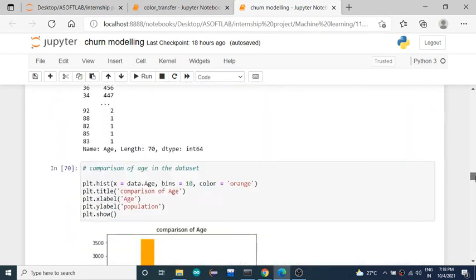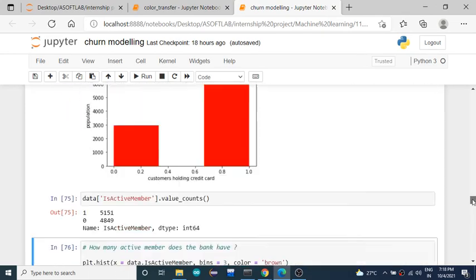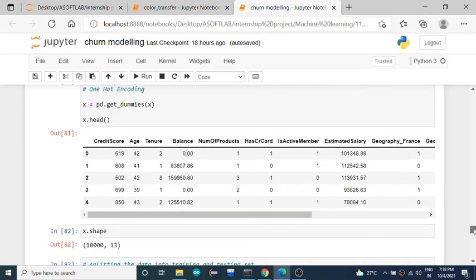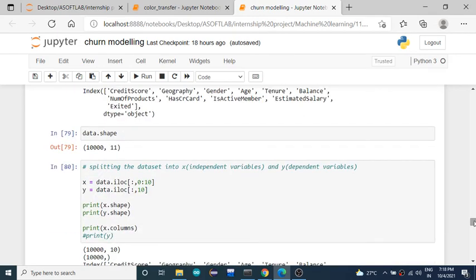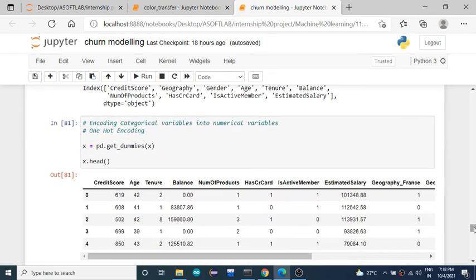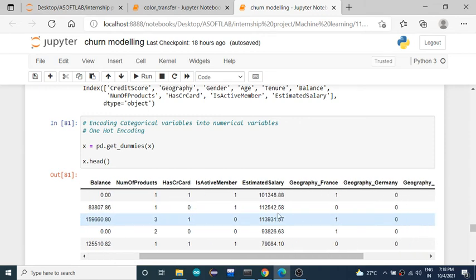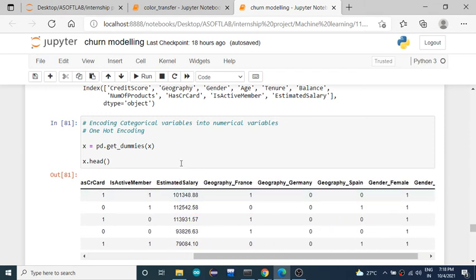To convert categorical data into numerical data, we have different ways. We can make use of label encoding, one-hot encoding, or else directly we can use the get dummies method to convert categorical data into numerical data. Once you have used the get dummies method, it will work as one-hot encoding itself. Okay, so after performing one-hot encoding, you'll be able to get the categorical data converted to numerical data.